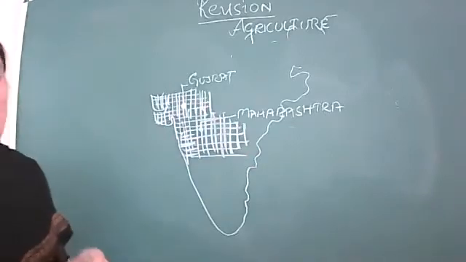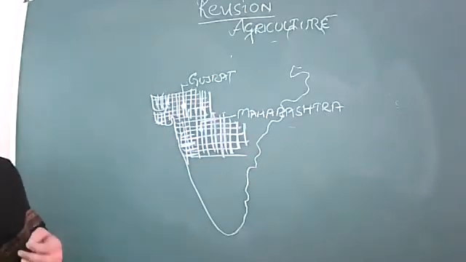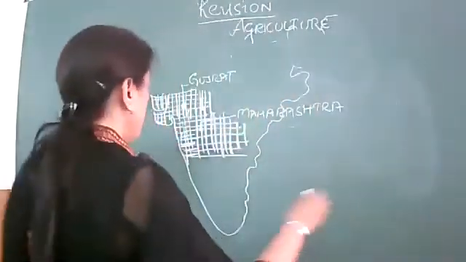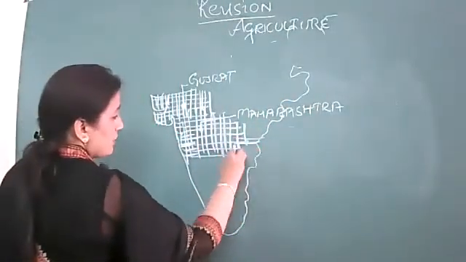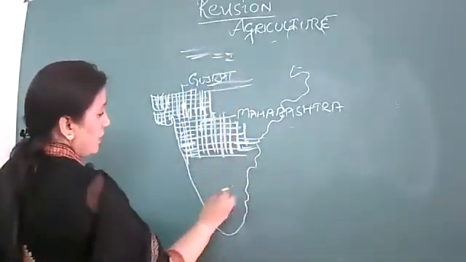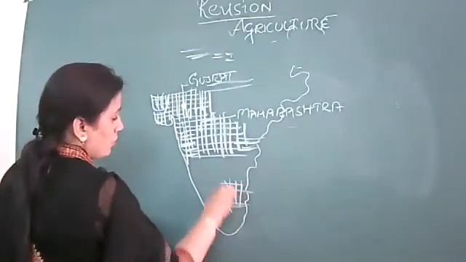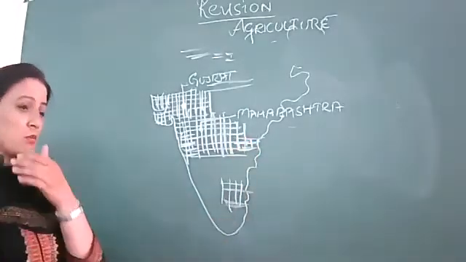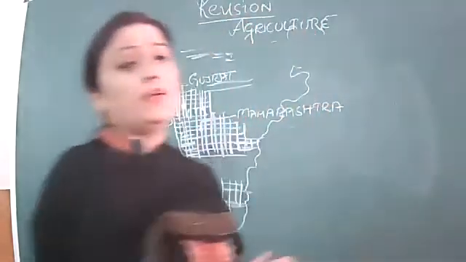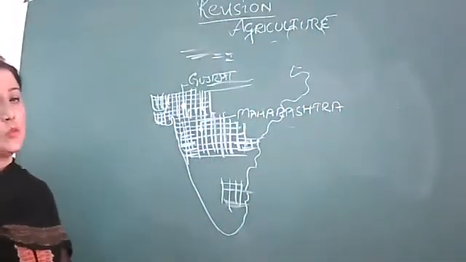Except this, in Andhra, in Tamil Nadu, in UP, Punjab, Haryana, we also grow cotton. But if the question is about the prominent areas, we are supposed to elaborate only and only Maharashtra and Gujarat.